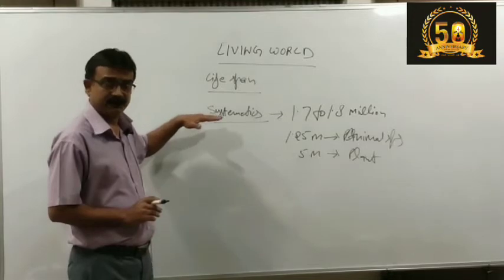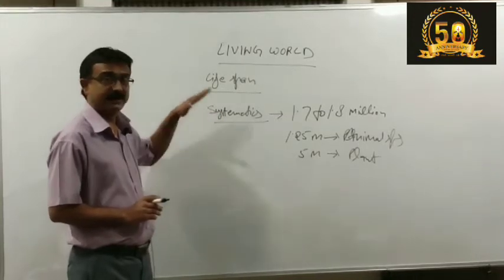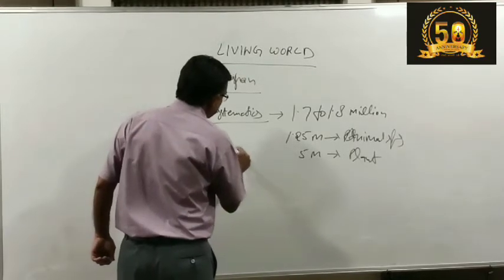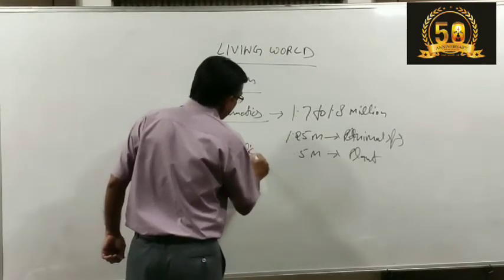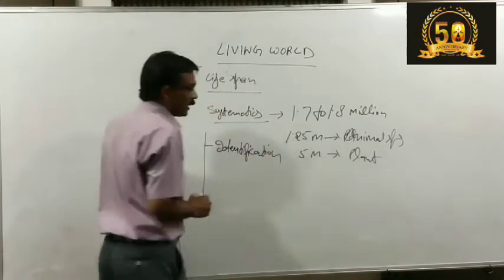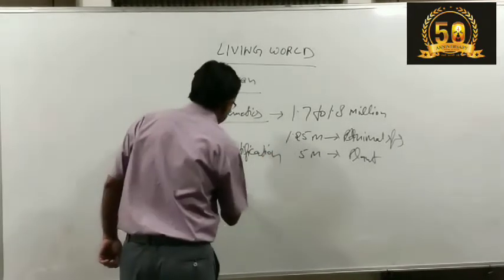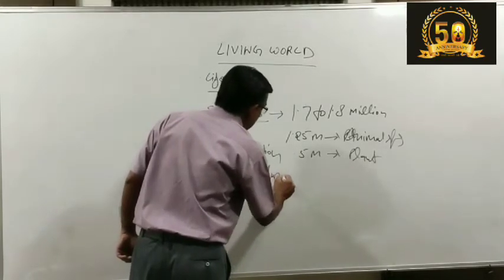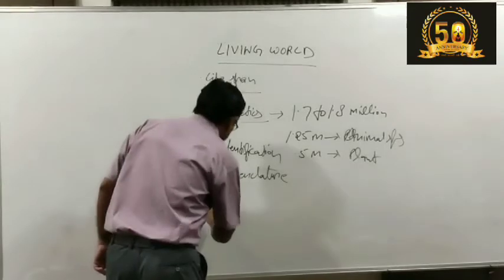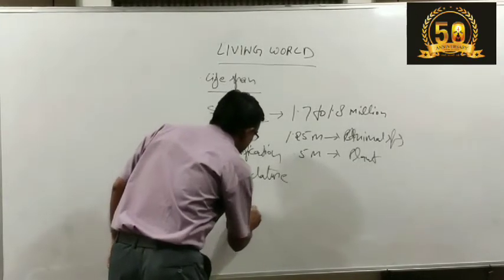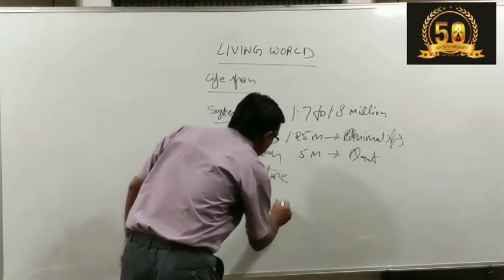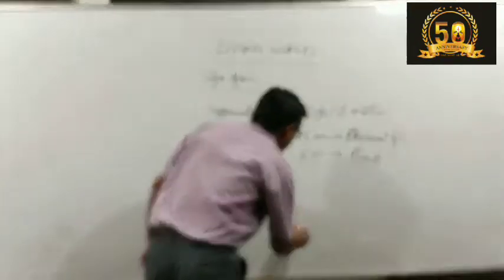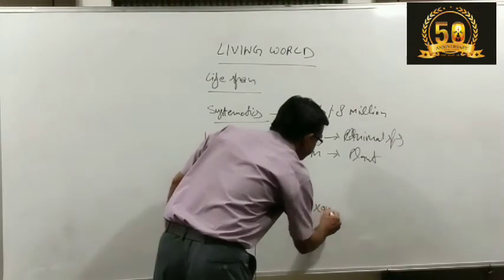Systematics is further categorized into identification, nomenclature, and classification, which further proceeds as taxonomy.